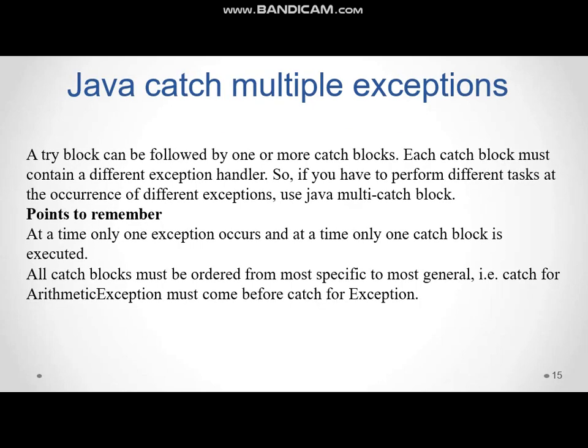Java catch multiple exceptions. A try block can be followed by one or more catch blocks. Each catch block must contain a different exception handler, so you can perform different tasks for different exceptions. Points to remember: at a time only one exception occurs, and at a time only one catch block is executed. All catch blocks must be ordered from most specific to most general. Catch for ArithmeticException must come before the catch for Exception.